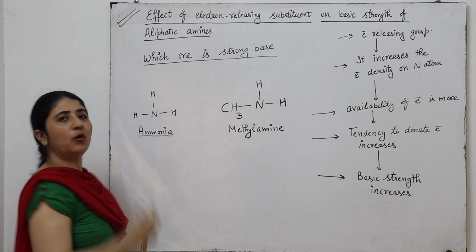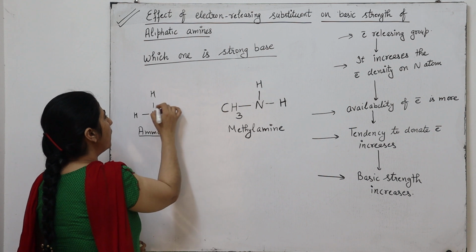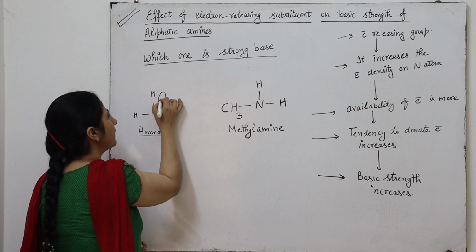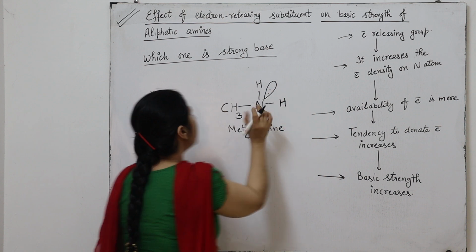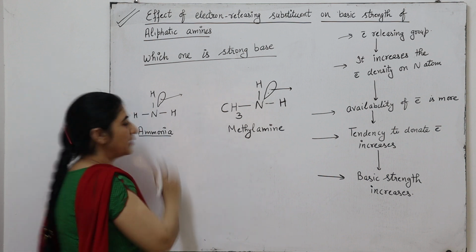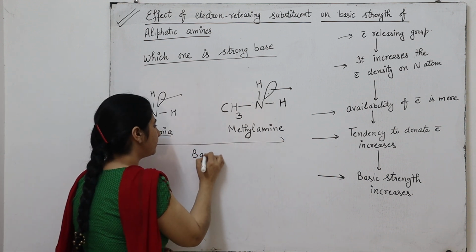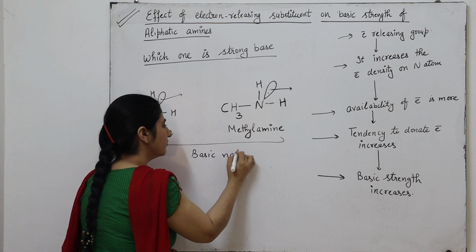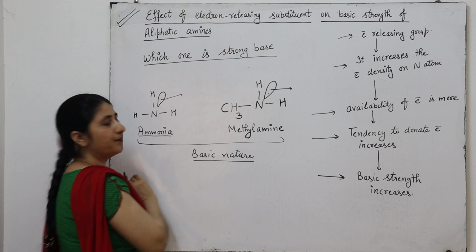As we know, both are basic in nature because in both compounds nitrogen has a lone pair. In this case nitrogen has a lone pair, and in this case also. It means both have the tendency to donate the electron pair. That is why both are basic in nature. So which one is the strong base?